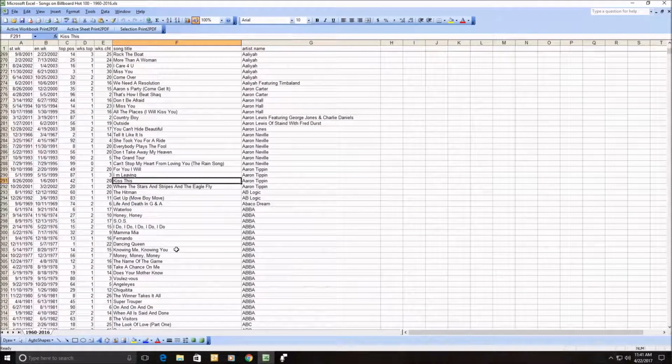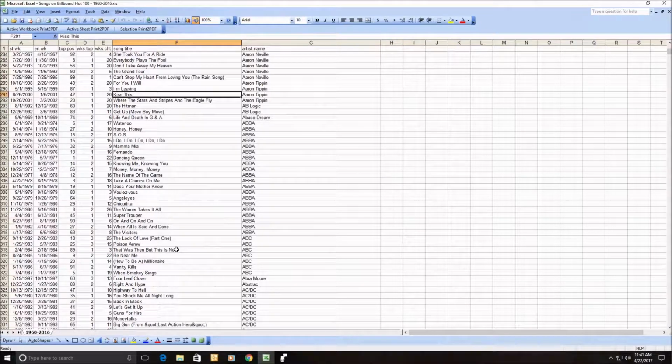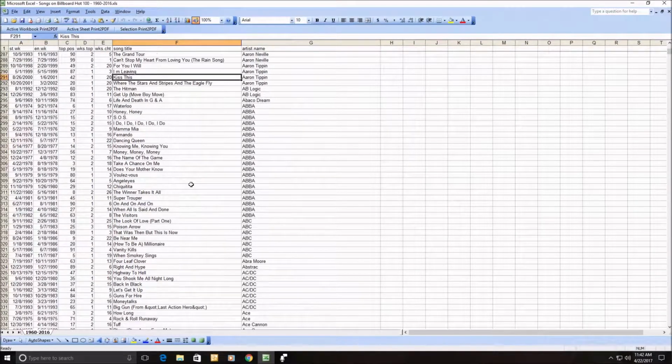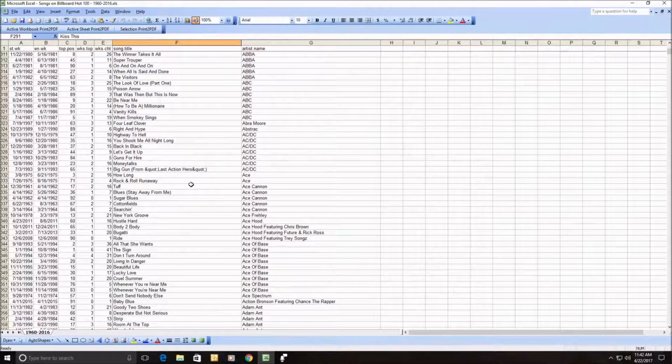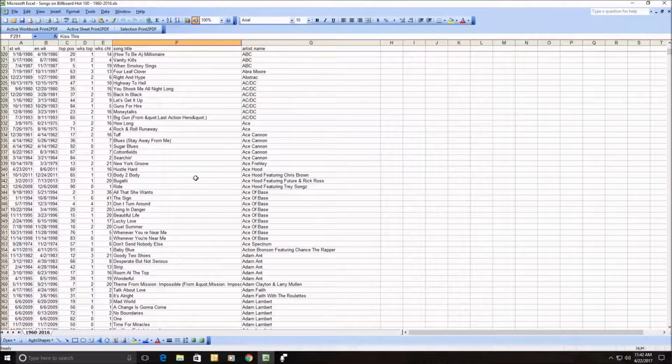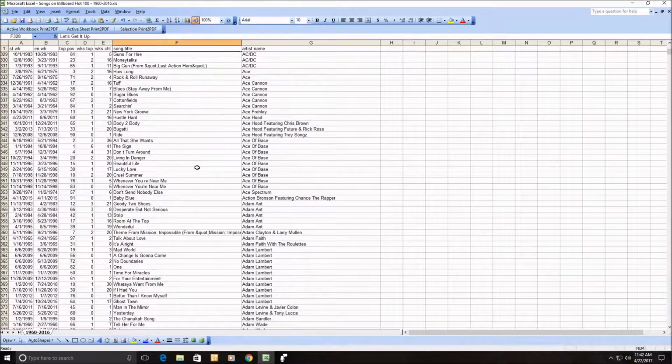But overall, you can take a look through here and find songs or artists that either had top hits that you had forgotten about or weren't on your list. Of course, the Billboard Hot 100 is not perfect, because although you have some AC/DC here, a lot of times they were a rock band, and rap and country don't necessarily rank high, especially in earlier years. So that's why you might be surprised with some of the results.